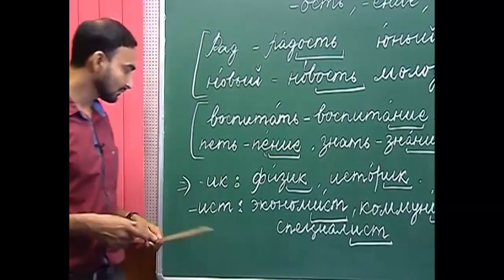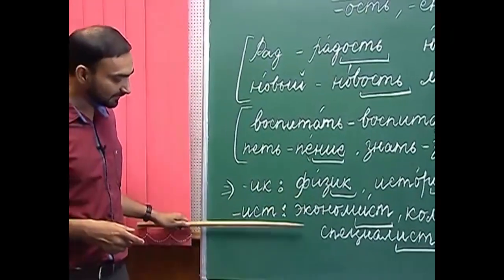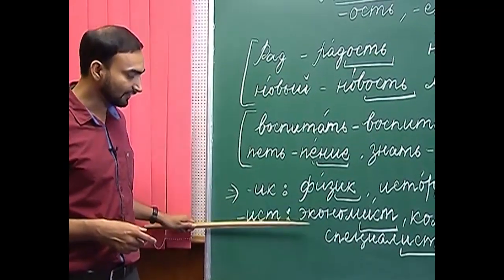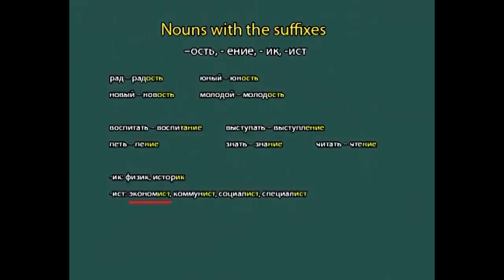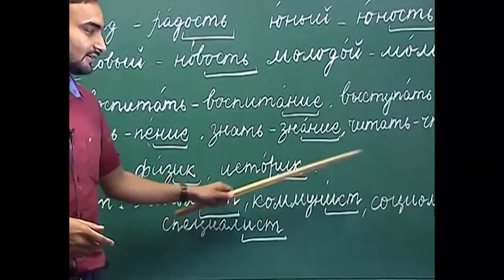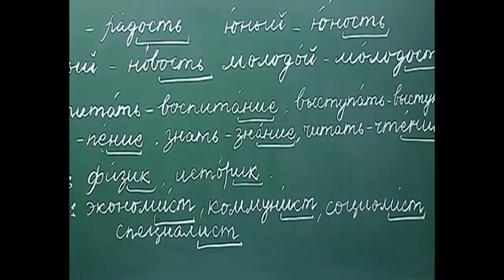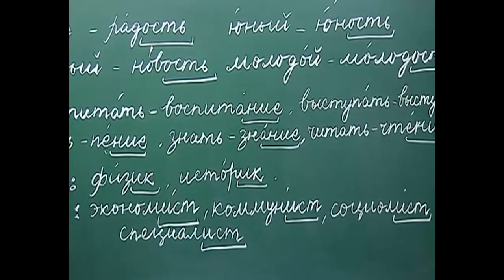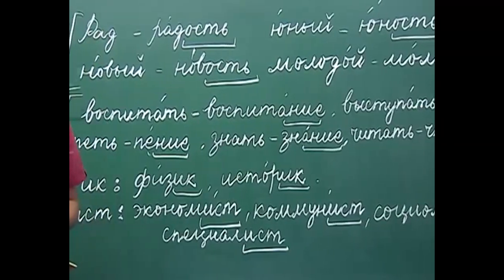Istorik, as the name suggests, somebody who is an expert of history. And the nouns with the suffix -ist are ekonomist, economist, kommunist, a communist, sotsialist, a socialist, spetsialist, specialist. As you can see, economist, communist, socialist denote a person with a specific ideology or a profession.